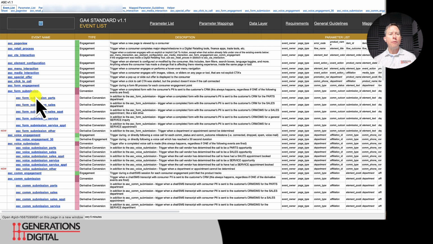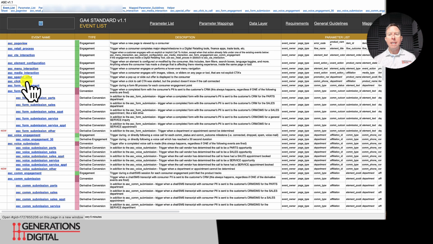within the ASC form submission event, we've got all these department events. We can see voice submission. These are all having to do with call tracking companies. They would fire those type of voice events. Form submissions would be fired from things like websites or trade tools or digital retail tools.